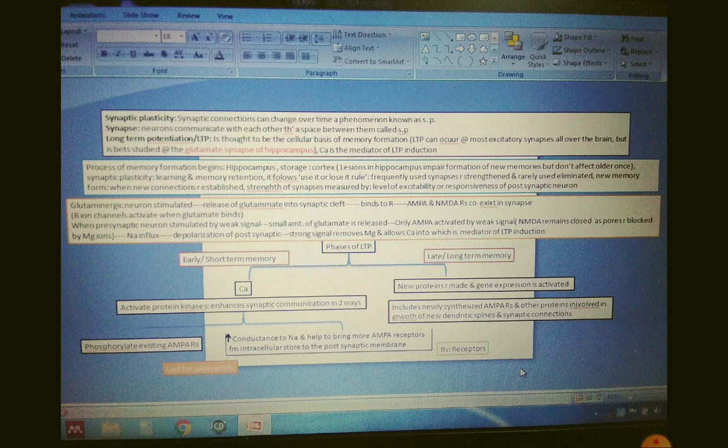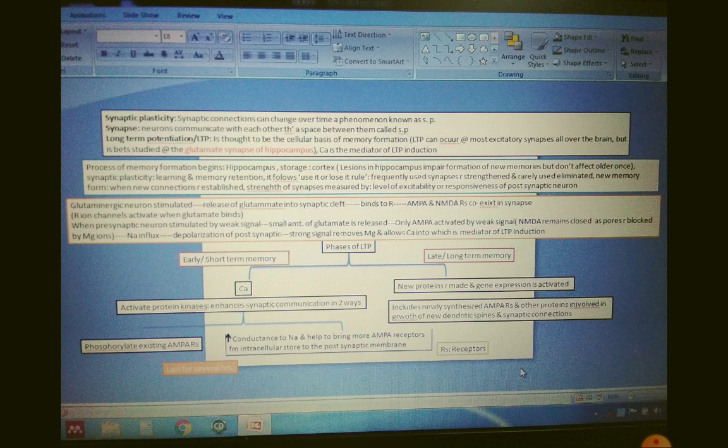There are two phases in long term potentiation: early phase and late phase. In the early phase short term memory forms, and in the late phase long term memory forms. In the early phase calcium is mainly required, where it activates protein kinases, which enhance synaptic communication in two ways.